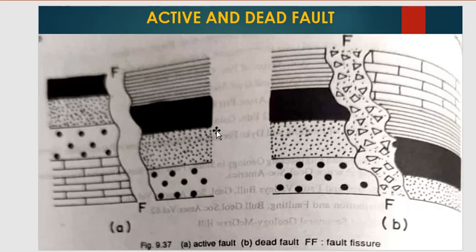But in a dead fault, the fault is sealed off, intact by the deposition of mineral matter, rock fragments and fault gouge, and cementation, thus hindering all possible propagation of fracture and further displacement of fault blocks. These are called dead or inactive faults. So in a dead fault, further displacement is inactive, but in an active fault further displacement is active. That's why it is called active fault and inactive fault.